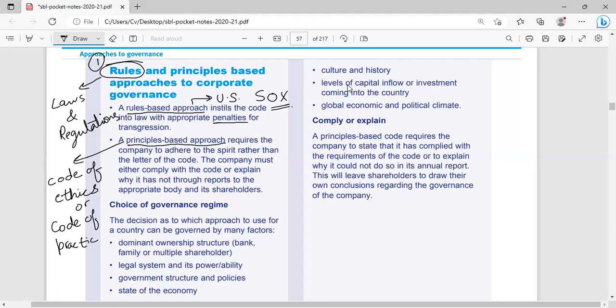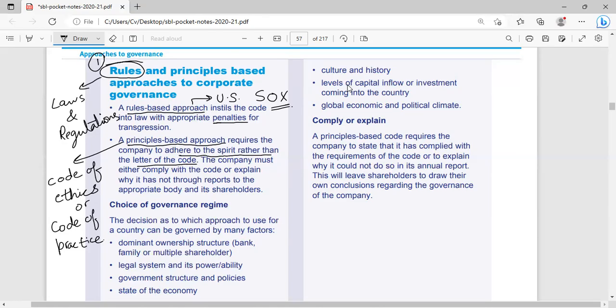Although we expect the companies, businesses or accounting professionals to follow the codes of practice or code of ethics. This is called principle. It requires the company to follow the spirit rather than the letter of the code.